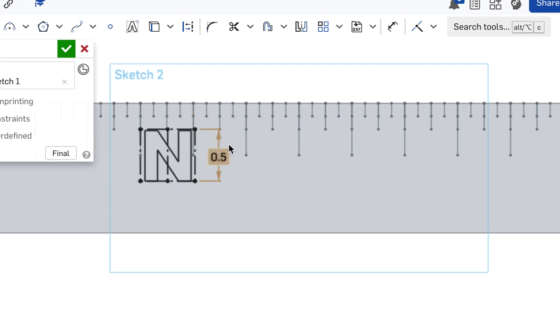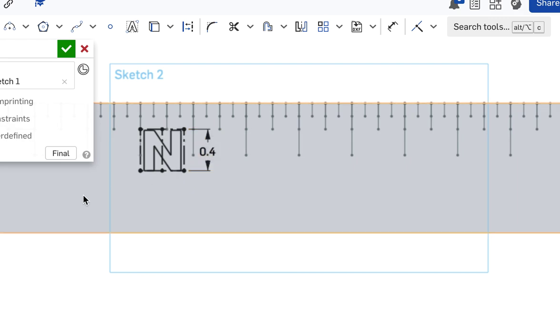Oh no, you know what? I'm going to do 0.4. It's a little big. 0.4. Enter. There. Now I want the N to be centered inside this half-inch unit here.